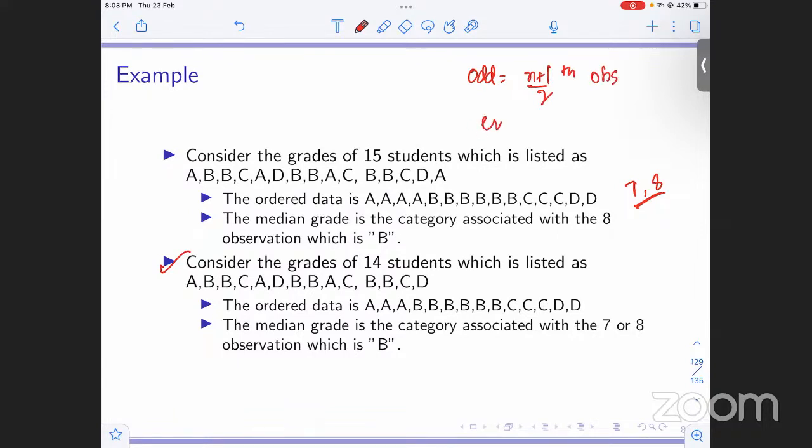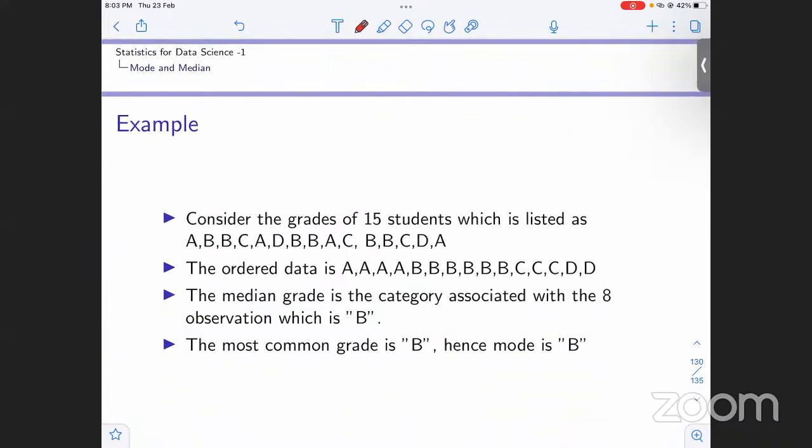If it is even, it is the n by 2th or n by 2 plus 1th observation. So in this case, 14 by 2 is 7, and 7 plus 1 is the 8th observation. We can see that the 7th and 8th observation is B. So the median for this data set is going to be B.